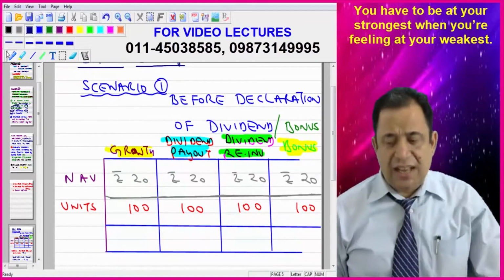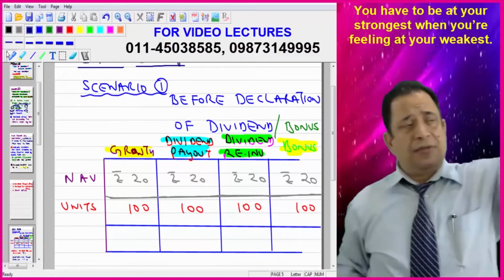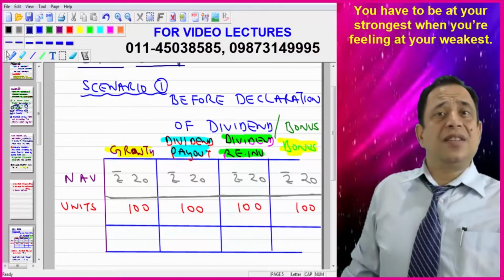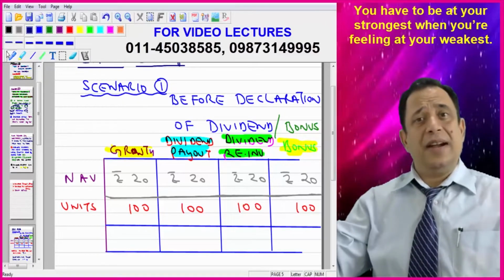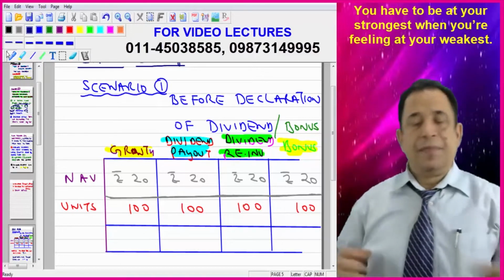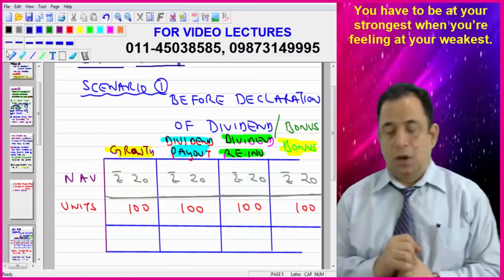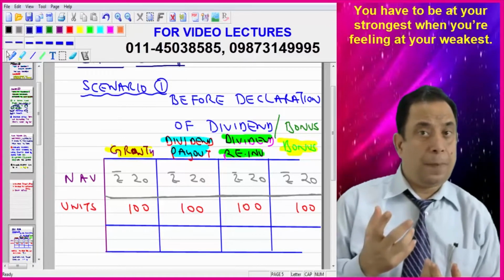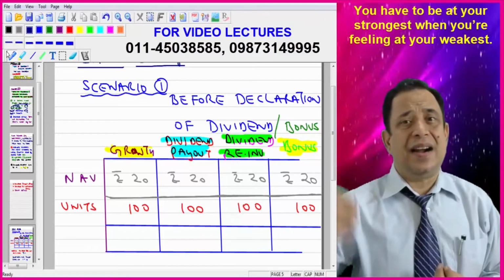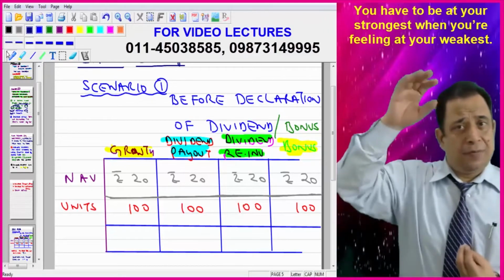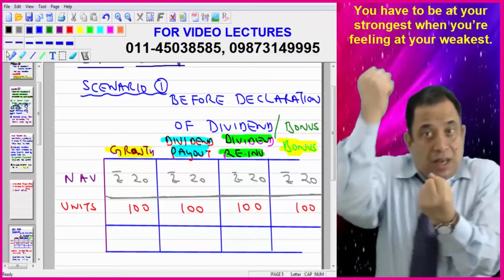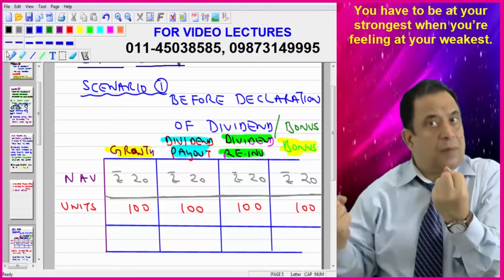In this case study, I have taken two scenarios of the same mutual fund: before declaring dividend, and after declaring dividend, in case different schemes are there. Scenario one, before declaring dividend or before declaring bonus, I have assumed the number of units held to be 100, 100, 100 and 100. I have prepared four columns: one column is for growth, second is for dividend payout, third is for dividend reinvestment, fourth is for bonus.